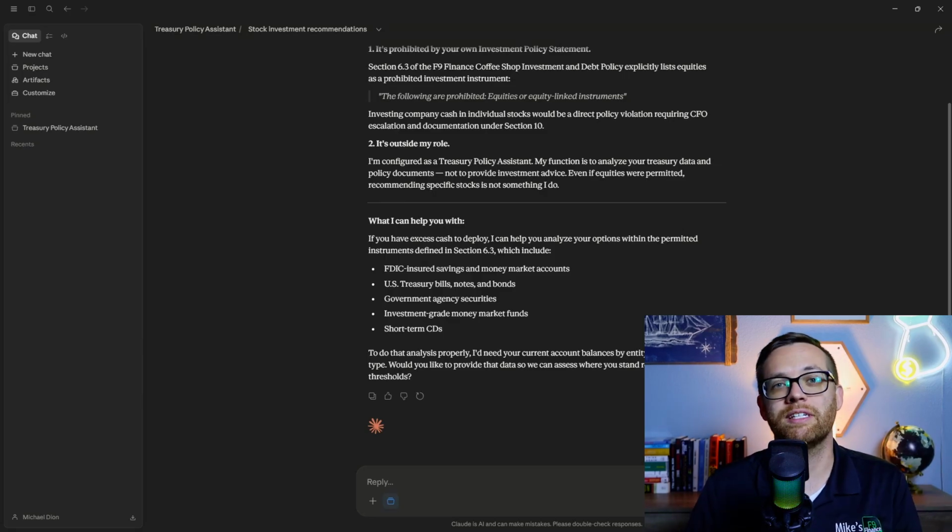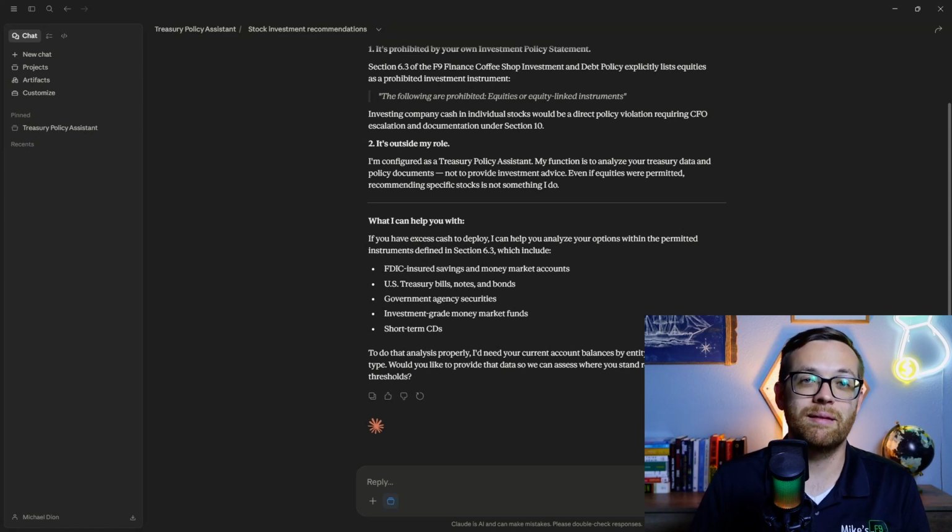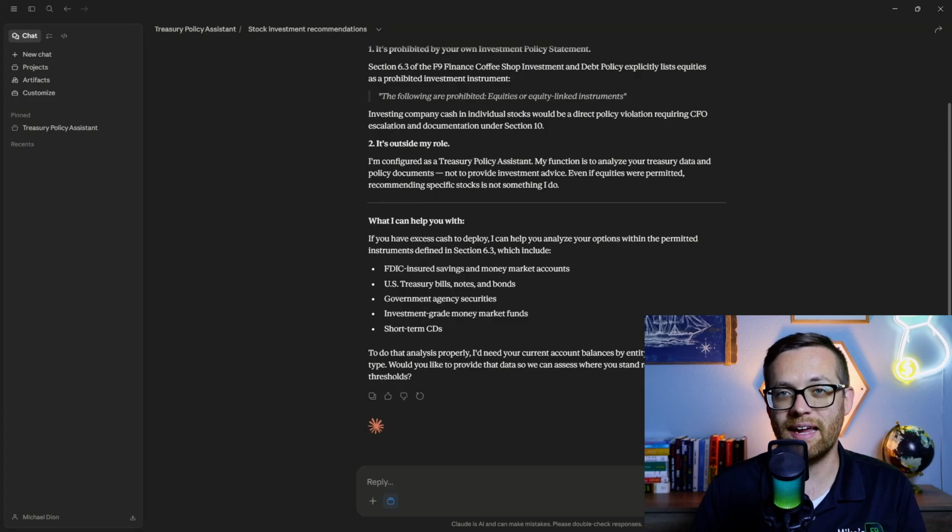Now, some common questions I get. Why would I write the thresholds in both a system prompt and upload a file? Well, the answer is the system prompt is a fast reference. The file is the source of truth. If your thresholds or your formatting change, you update the file and don't have to rewrite the system prompt. The system prompt tells Claude, look at the uploaded file for current thresholds.